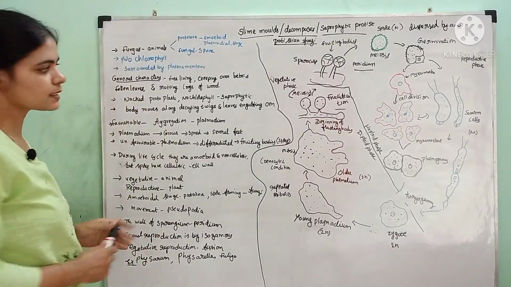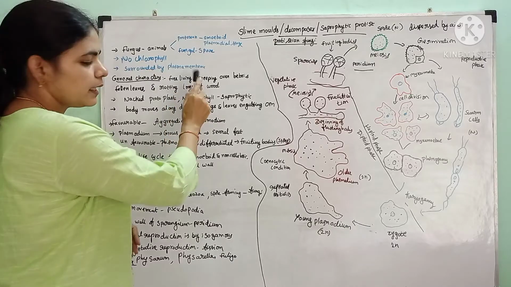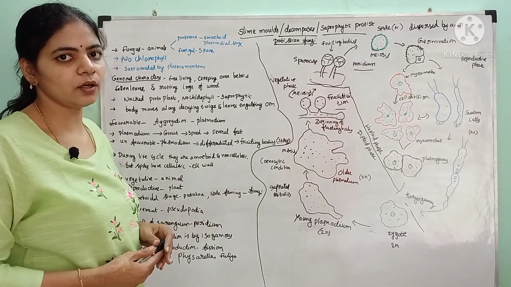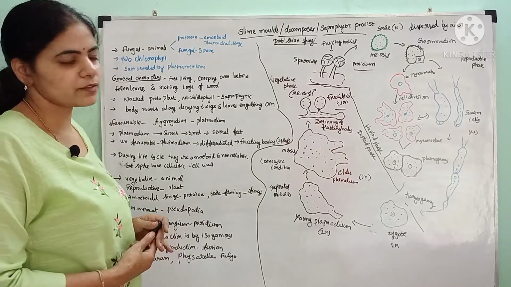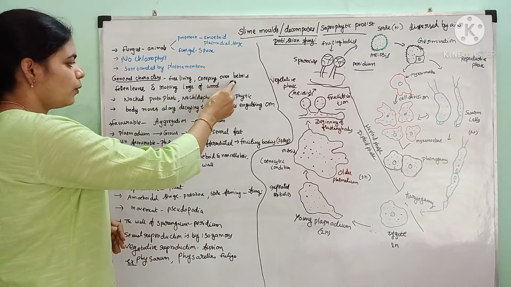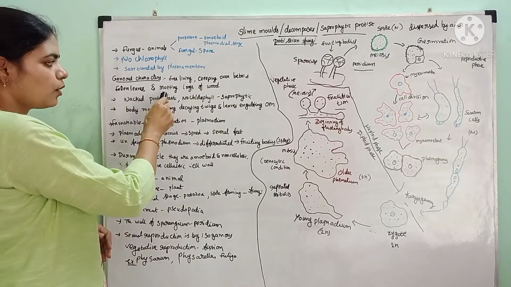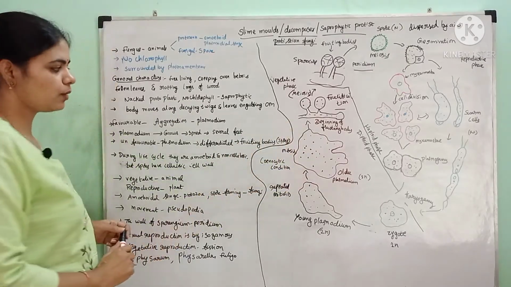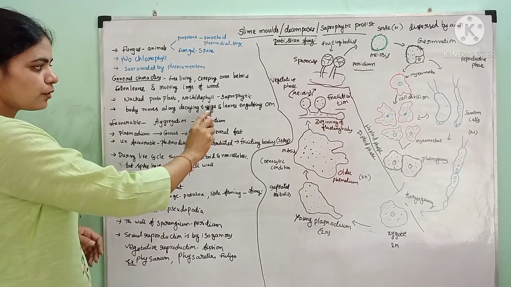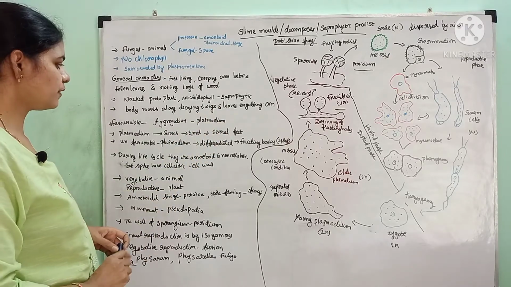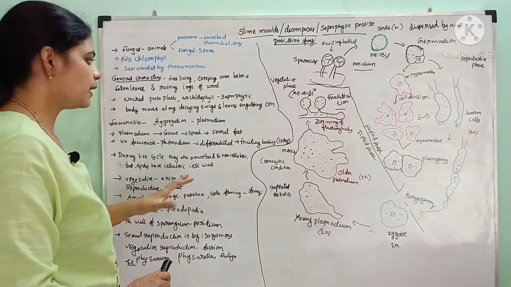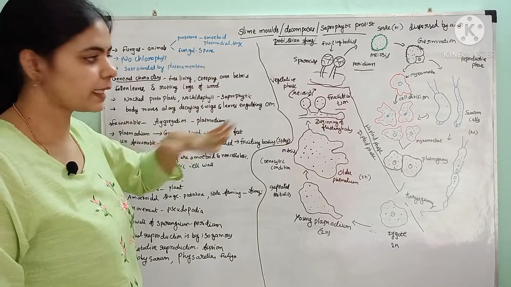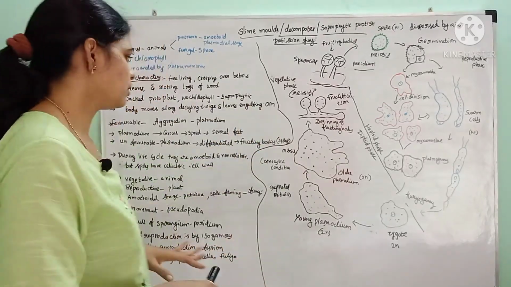You see the characters: these are free living organisms and they creep over the debris. We have studied that they grow on dead organic matter, fallen leaves, creeping over these debris, fallen leaves and logs, etc. Their protoplast is naked without any cell wall and there is no chlorophyll, and they are saprophytic in their mode of nutrition. So the body of these organisms will move on the decaying twigs and leaves, and by engulfing the organic matter, the body will grow.